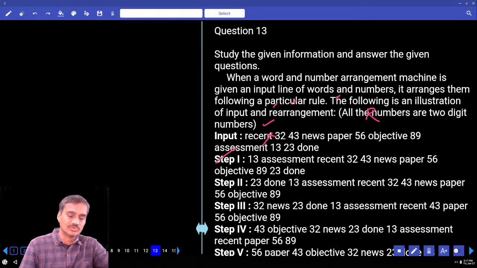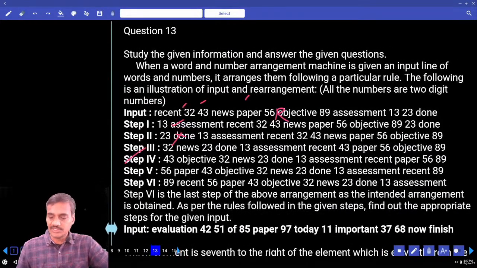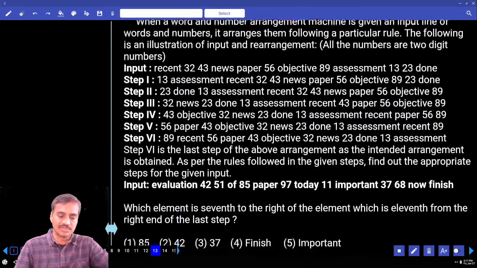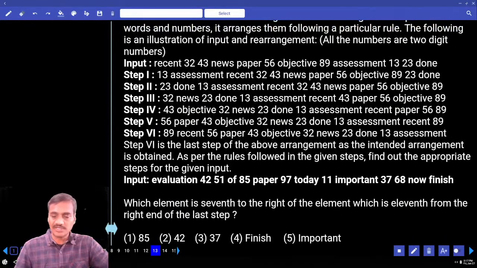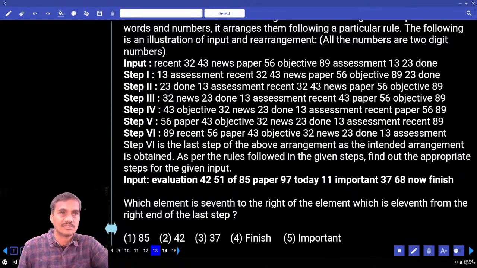Then 13 to how many? 13 to 16. That means there were 4 questions based on this input and output. Now in this, is it the first or the second priority? And how to determine whether it comes under the first or the second priority? The first thing is the number of questions based on this. Only 4 questions were given. As only 4 questions were given, what can we do? If there are 5, you can go for the first priority, since the marks you get will be higher.